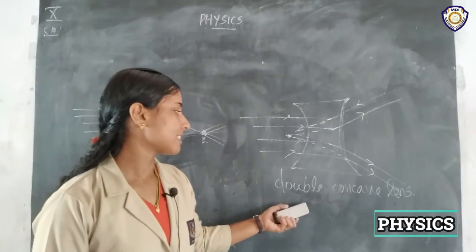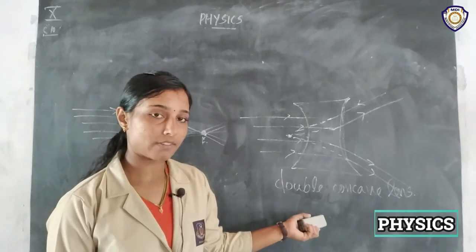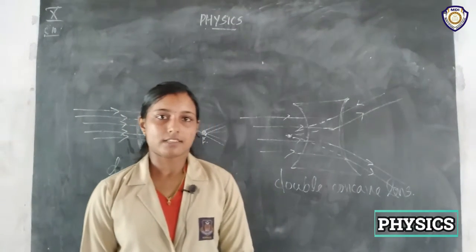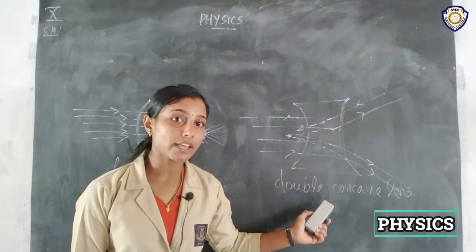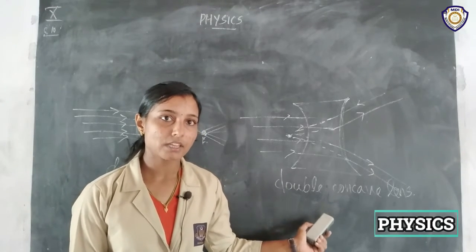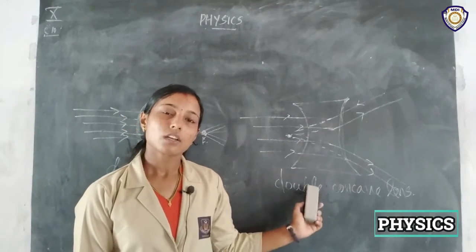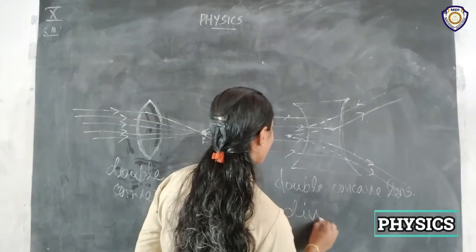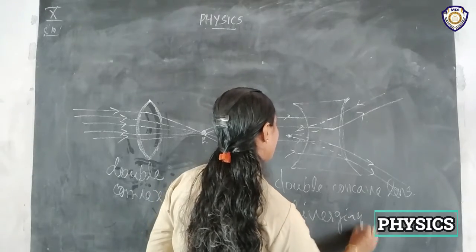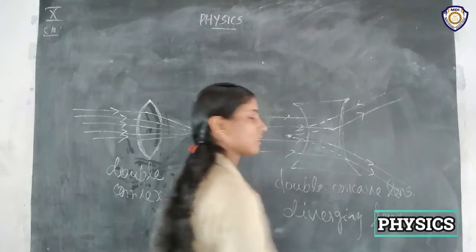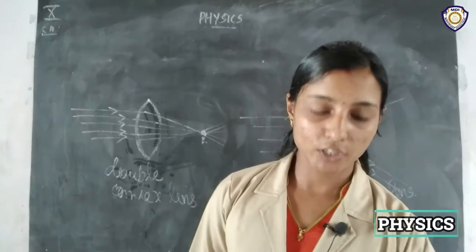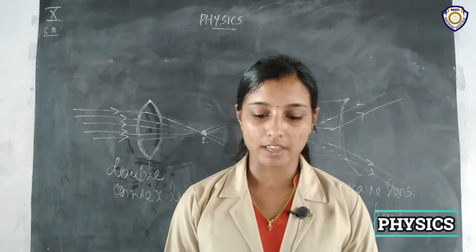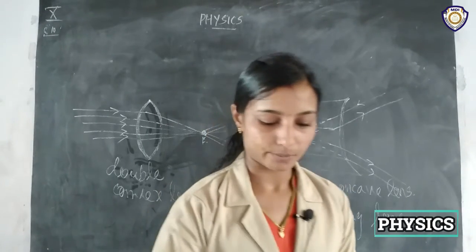So we can say the double concave lens or concave lens is a diverging lens, right? In the case of mirrors, the concave mirror is converging, but in the case of lenses, the concave lens is a diverging lens. In figure 10.12, the diverging action of a concave lens is also given. So you can refer to that figure also.